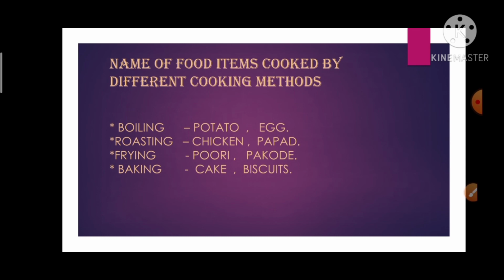It means potato and eggs are cooked by boiling method. Roasting: chicken and papad. So it means that chicken and papad are cooked by roasting method. Puri, pakode are cooked by frying method, and cake and biscuits are cooked by baking method.